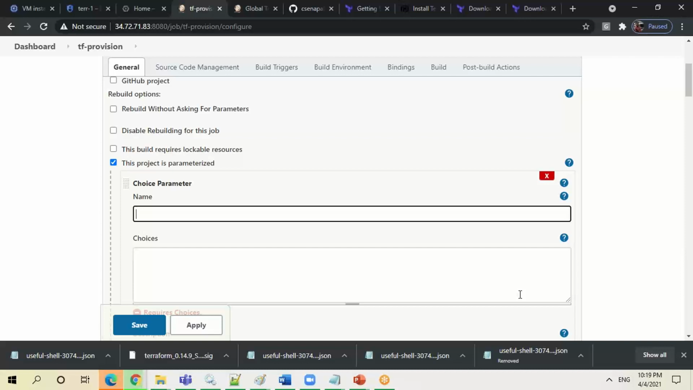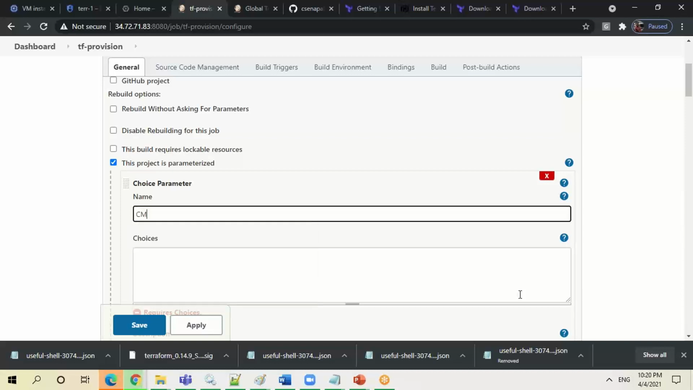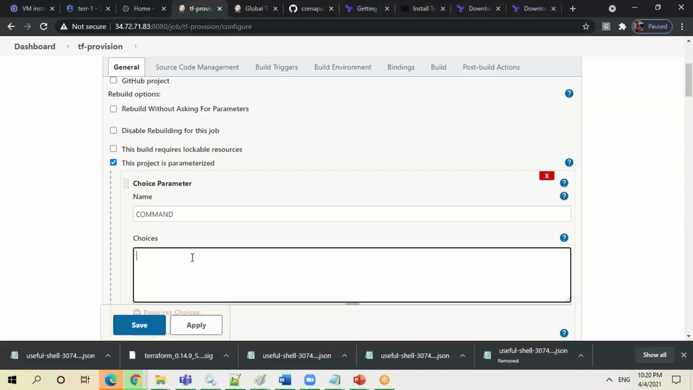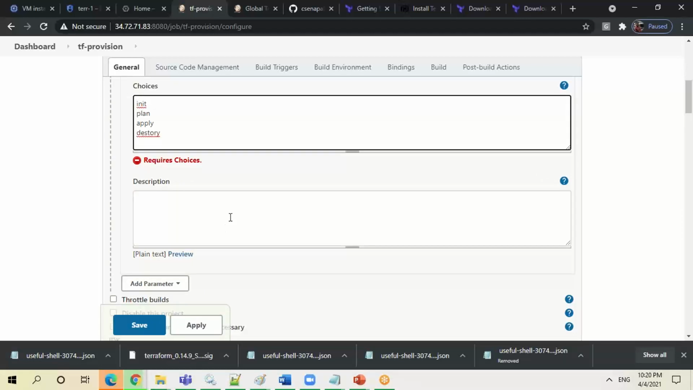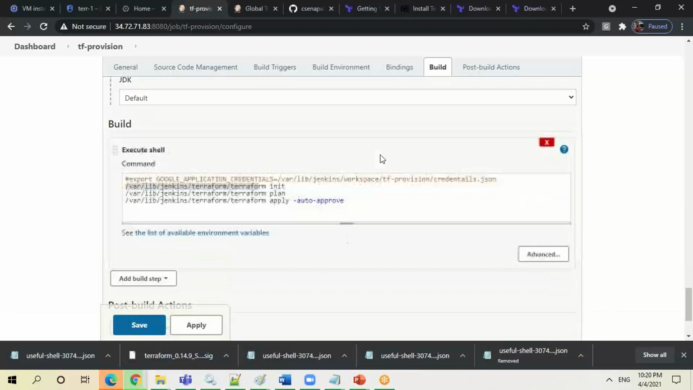Let's assume I'm going to give a command. So this command, maybe I can give init. Whatever I want to do, I can do it here. And I can give the parameter and change these values. Instead of giving all these values, what I can do in a single line, this is what I'm talking about.